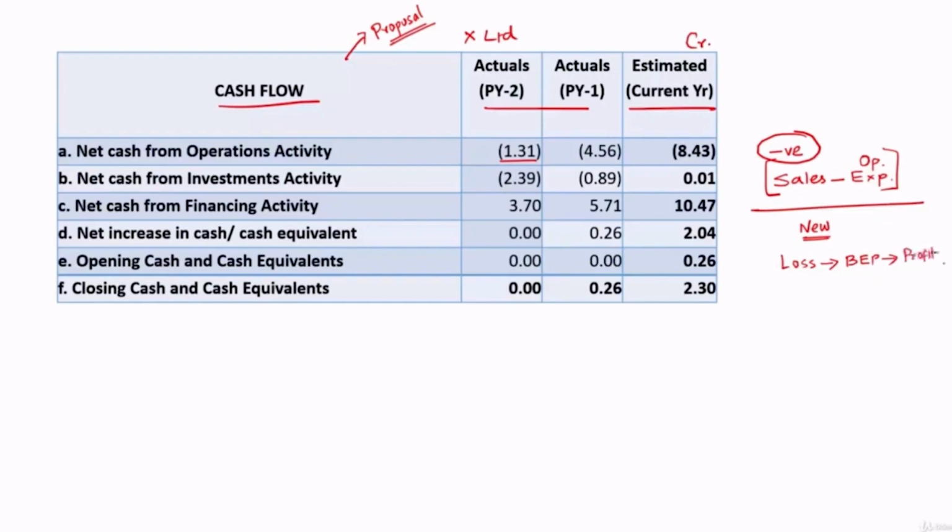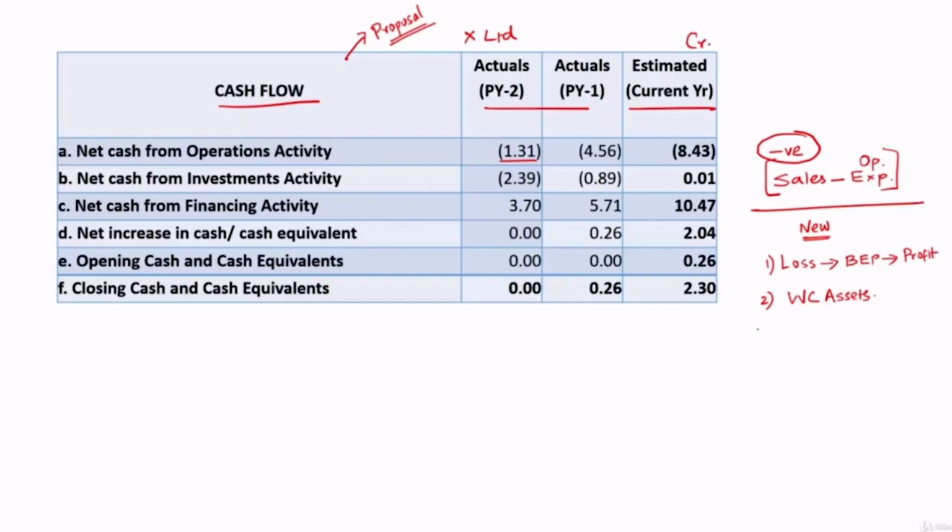So those companies will have negative cash flows from operations. Number 1. Number 2, the companies which have substantial investment in working capital assets will also have negative cash